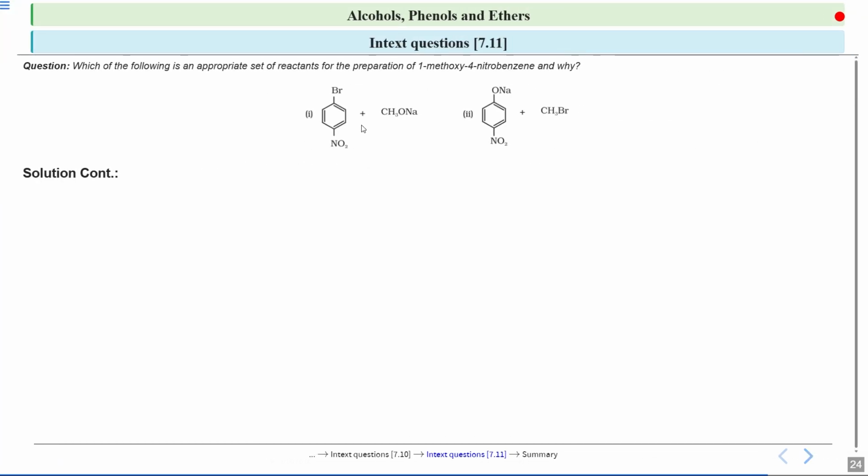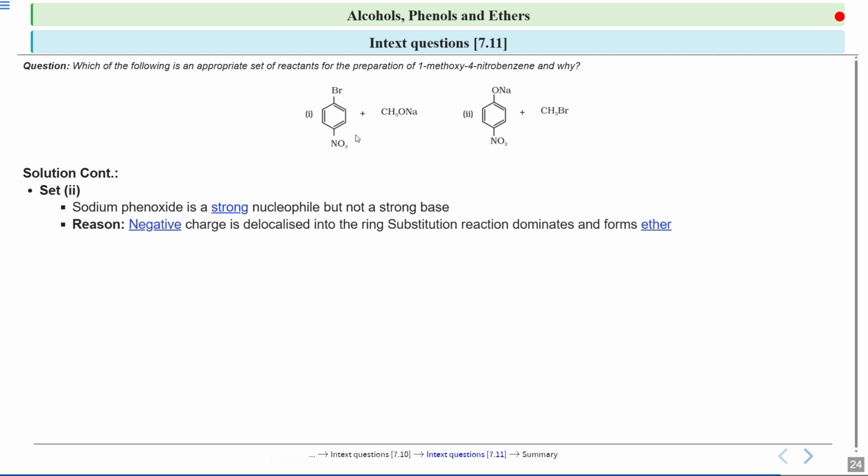Now if we look at the second case, in this second set you will see that sodium phenoxide is a strong nucleophile but not a strong base. Here this is O minus and Na plus. This acts as a strong nucleophile, and being a strong nucleophile, this CH3Br which is present here can react with this compound. You will see negative charges delocalize into the ring. Substitution reaction dominates and forms ether.